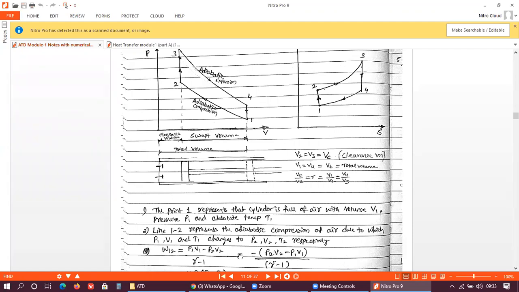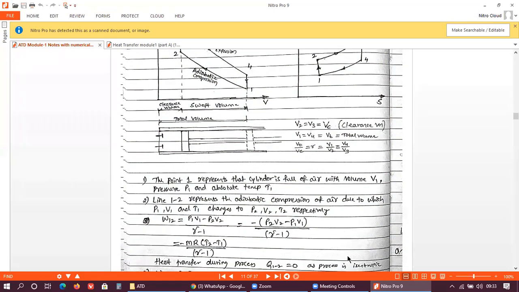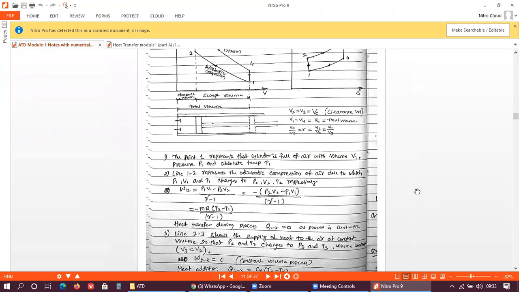Both are the same, right? The only thing is, in this equation I have taken the negative sign as common. The same expression we can write in terms of minus m R into T2 minus T1 divided by gamma minus 1. So this is the expression for work done during the process 1 to 2, during adiabatic compression process. Okay, let me minimize it a little bit.